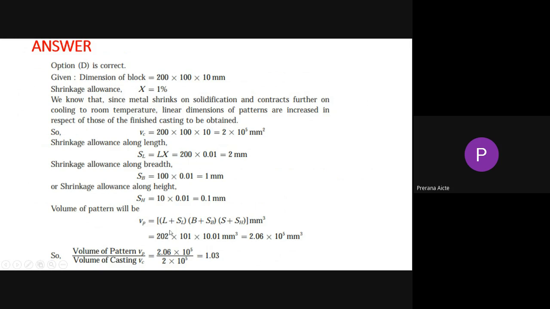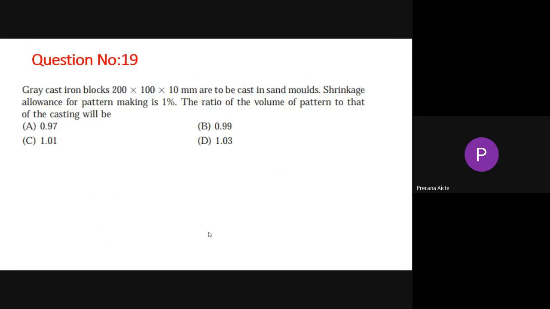Volume of pattern, you just calculate these volumes. Here 200 plus the 2 you add, that is 202, into 101 into 10.01. If you calculate this volume, then 2.06 into 10 power 5 cube. But the original volume of the casting is 2 into 10 power 5, and volume of pattern is 2.06 into 10 power 5. Then the ratio is 1.03. That is the solidification ratio. Finally we need to get it. The answer is 1.03.